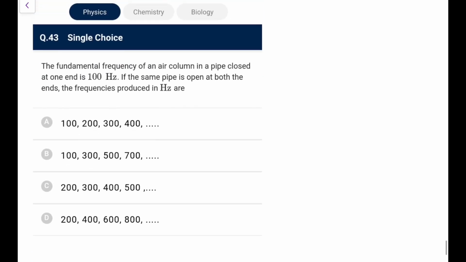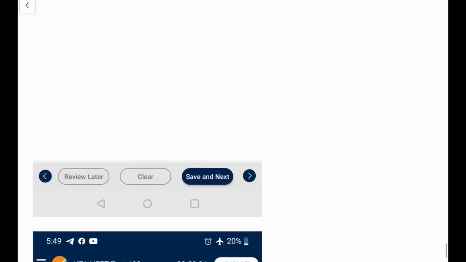Next. Fundamental frequency of an air column of a pipe closed at one end is 100 Hz. If the same pipe is open at both the ends, the frequency produced will be. So in the pipe closed at one end, fundamental frequency is V by 4L. In the pipe open at both ends, it would be V by 2L. So fundamental frequency will get doubled. So it would be 200, and all harmonics will be present. So 200, double 400, triple 600 will be present now.